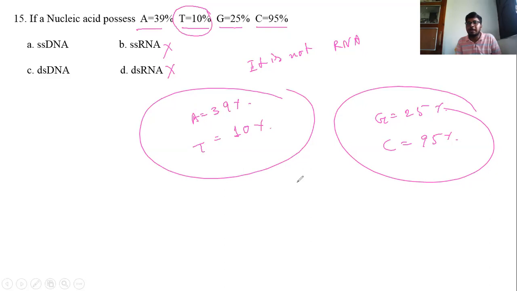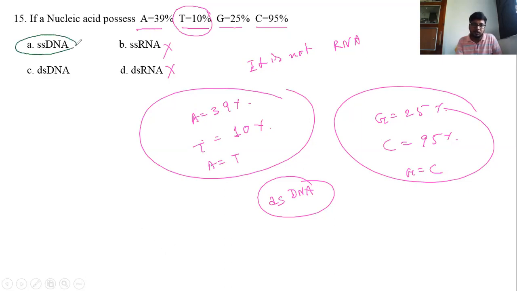And we know that a double stranded DNA follows Chargaff's rule. So in a double stranded DNA, it must be A equal to T and G equal to C. But here A is not equal to T, G is not equal to C. So it must be single stranded DNA. So the answer is single stranded DNA.